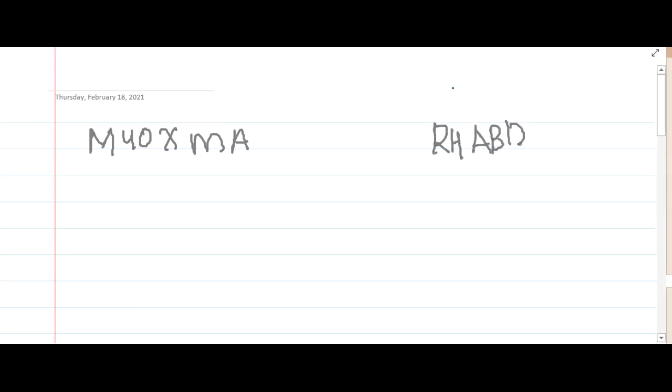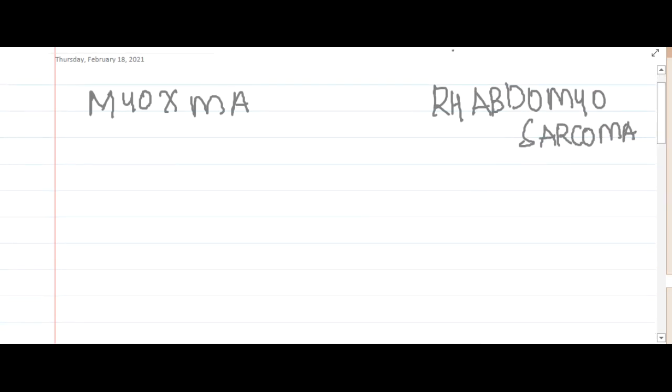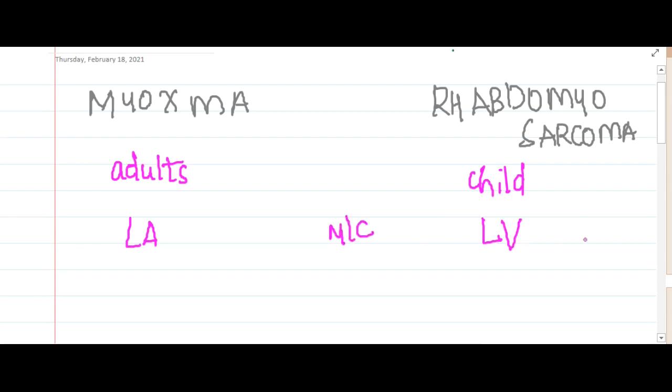So first we will differentiate between myxoma and rhabdomyosarcoma. This is important. Okay, first, myxoma occurs mainly in adults, whereas rhabdomyosarcoma most commonly occurs in children. Myxoma occurs in the left atrium, whereas for rhabdomyosarcoma, the most common site is the left ventricle.